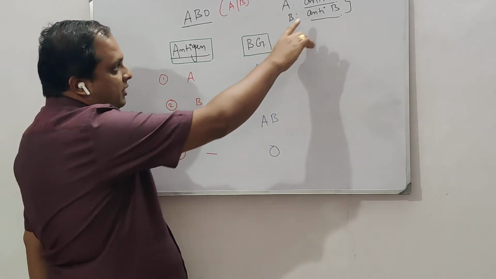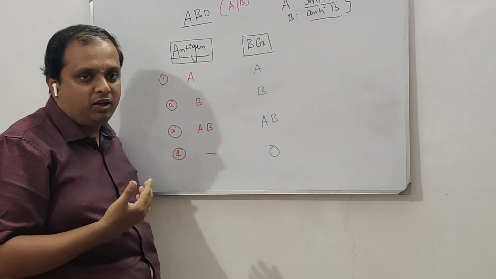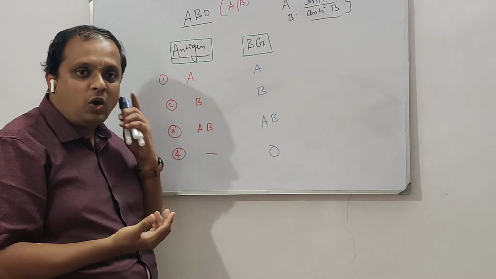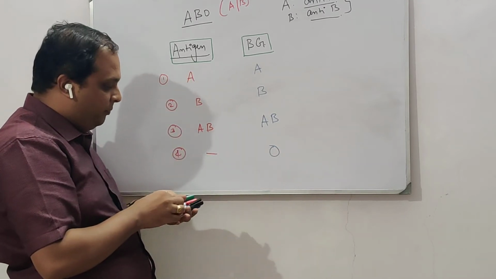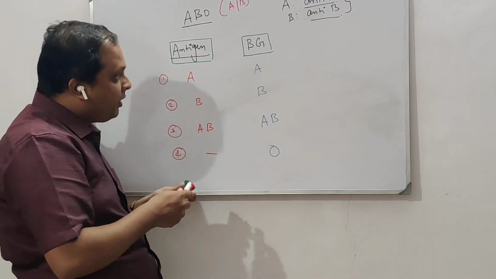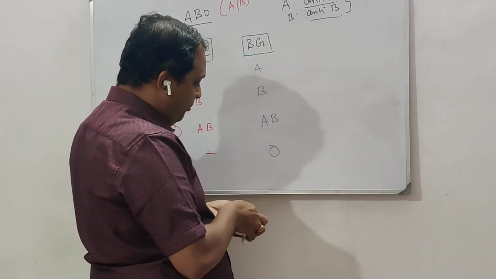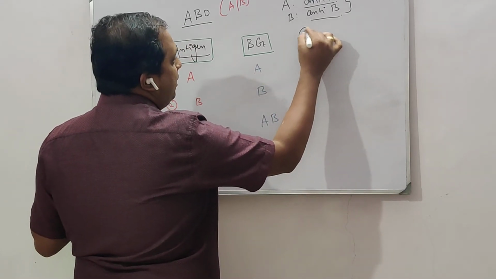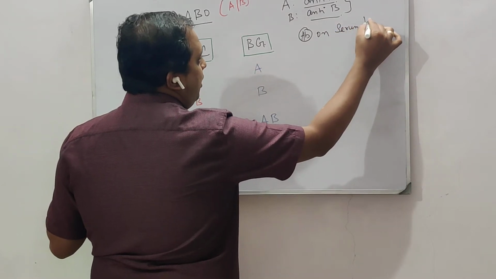Whereas these anti-A and anti-B are naturally occurring antibodies, which means that no sort of induction is required. They will be present on their own. So this is the case of anti-A and anti-B. Which means that we can expect the presence of antibody in serum or plasma.